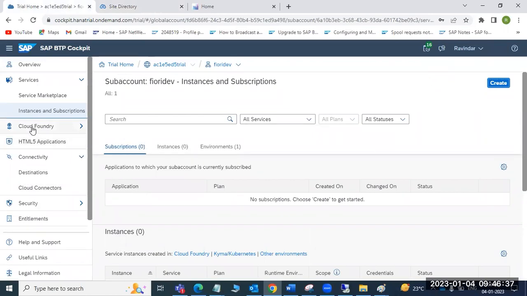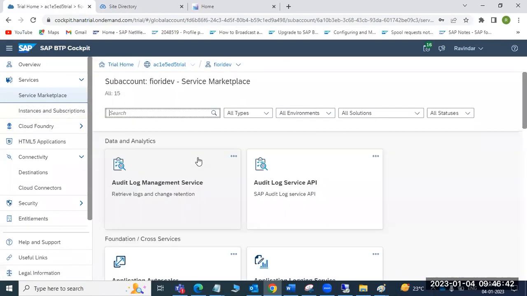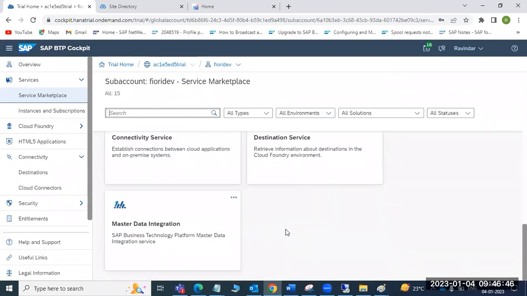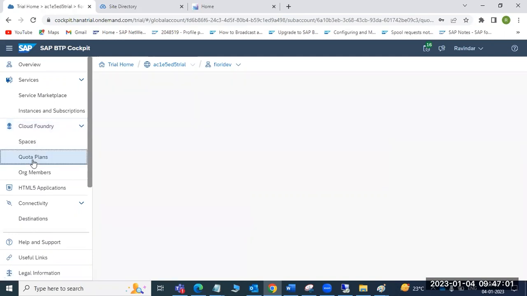So like that, we have the service marketplace, which is a list of services that are available. You can see the same services available here. So Cloud Foundry, this is the environment. Here we can assign the quotas, how much memory. In the HANA cockpit, if we assign some 30 GB, only that user can use the 30 GB of memory, right? Here also we can assign some quotas.